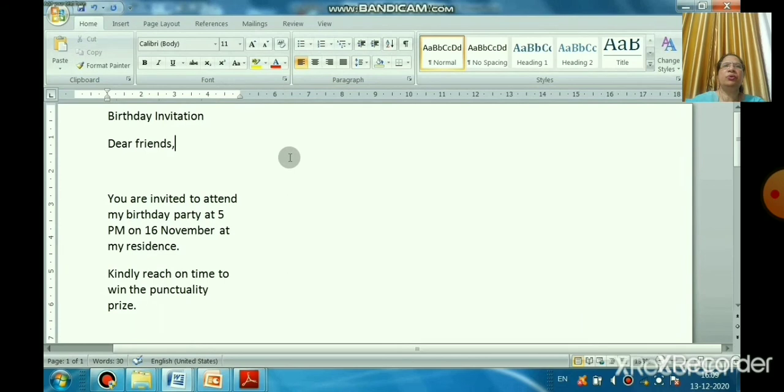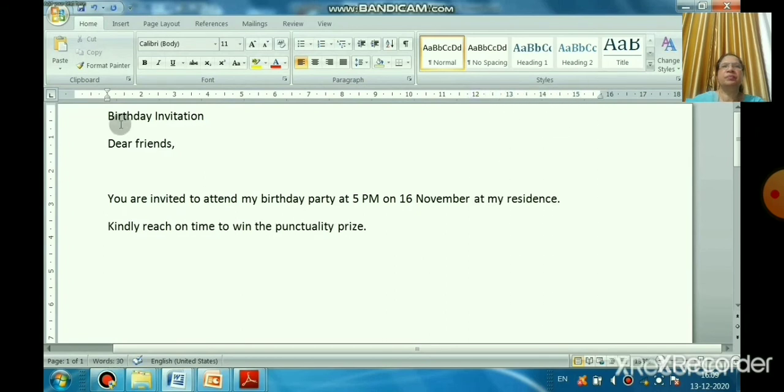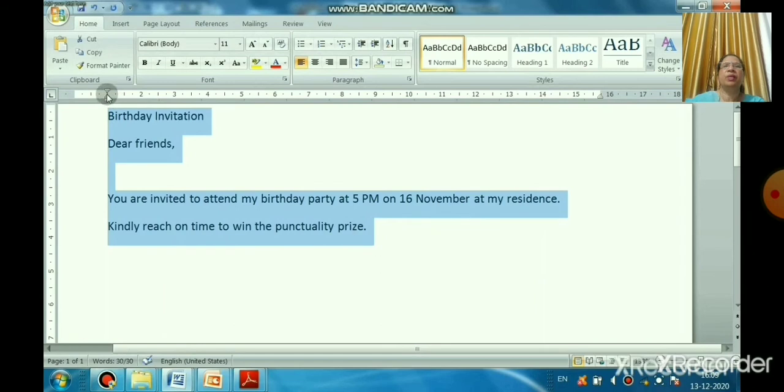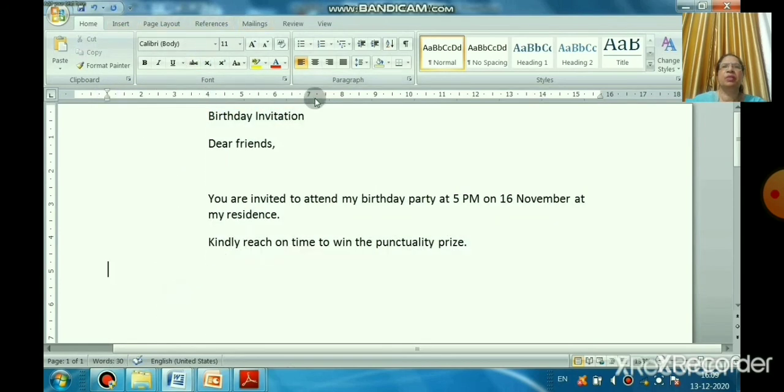Remember, don't press the enter key when you reach the end of the line. Only when you want to start a new line do you have to press the enter key. Is that clear, children? Now you understood how to type a letter with the help of the keyboard. Again, if you want, you can resize it, but before that you have to select it. That is very important, children.